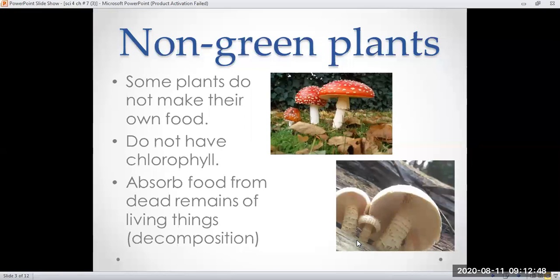First one is the non-green plants. What are the non-green plants? As you all know, plants make their own food, but these plants cannot make their own food. Why don't they make their own food? Because they don't have chlorophyll. As we discussed yesterday, chlorophyll is a green color pigment through which plants trap the sunlight, and it also takes an important role in photosynthesis. As they are not green, chlorophyll is not there. So how do these plants